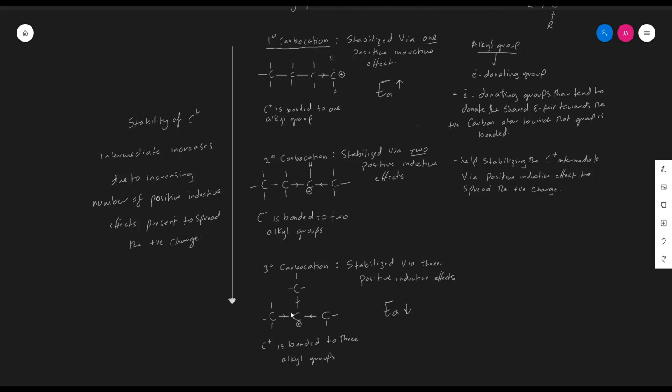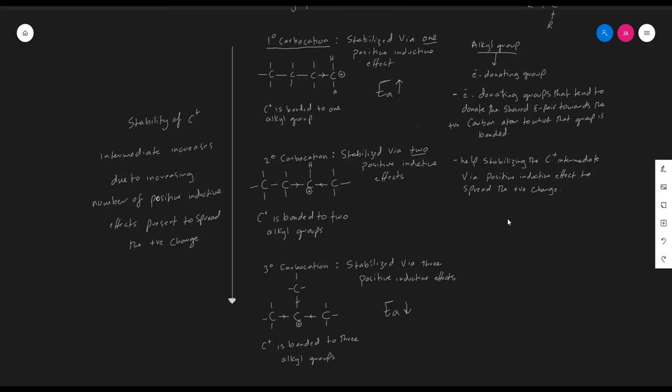But to form the least stable primary carbocation intermediate would require the highest activation energy, and thus would be the slowest reaction, for example. While on the other hand, the tertiary carbocation intermediate, since it's stabilized by 3 positive inductive effects, would have the lowest activation energy required to form it.